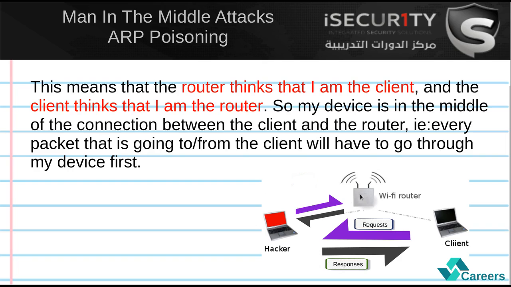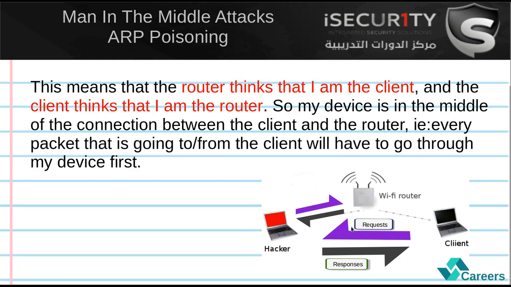The router will send the response to our device instead of the client, and then we will send the packet back. So this means that each packet that is sent to the client or from the client will have to go through us. Since it's going through us and we have the key, we can read these packets, we can modify them or just drop them.